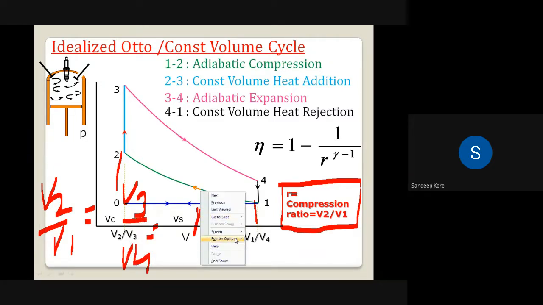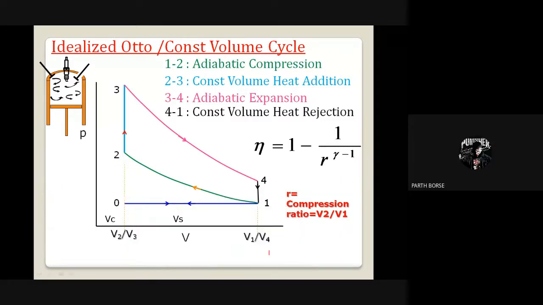So that we are utilizing in the formula. Larger volume upon smaller volume, and compression ratio is always greater than 1. But here V1 and V4 are the larger volumes, right?